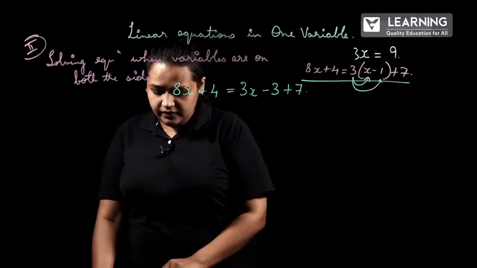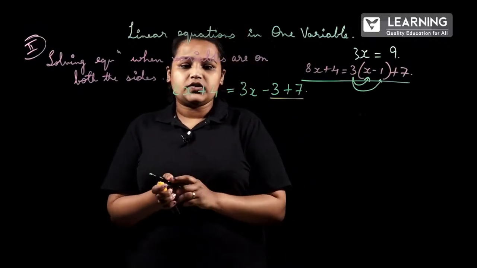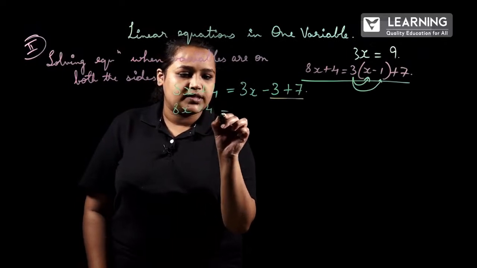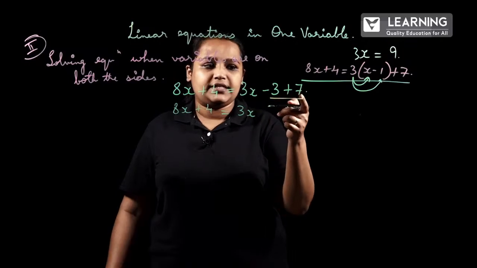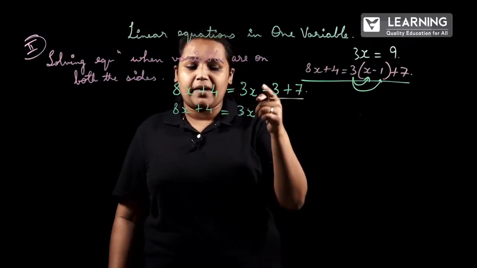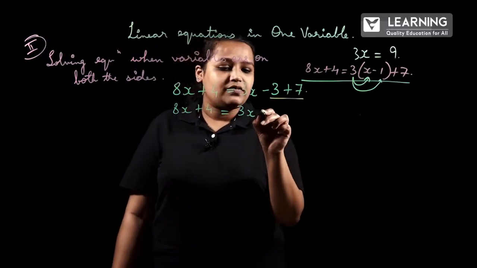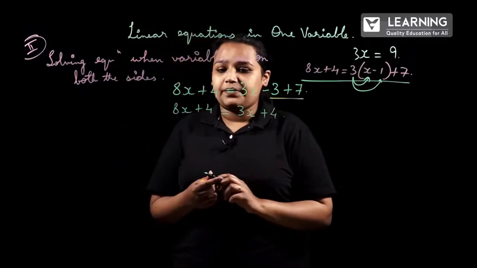Now we will solve the numericals first. Here it is 8x plus 4, which is equal to 3x minus 3 plus 7. So we have to subtract 7 minus 3, right? Since 7 is greater, the answer will be positive, plus 4. Correct? Now what happens here?